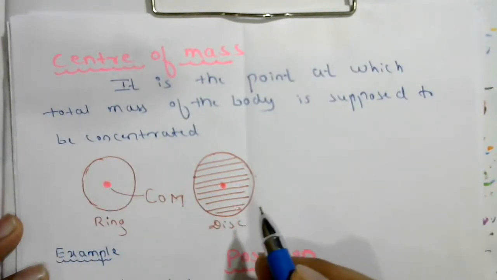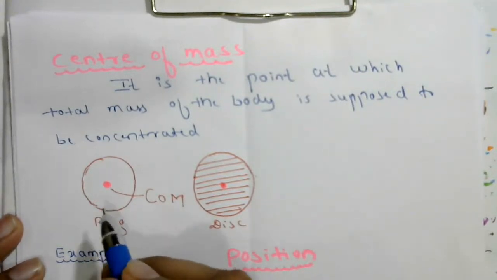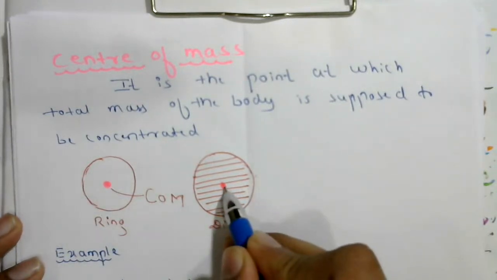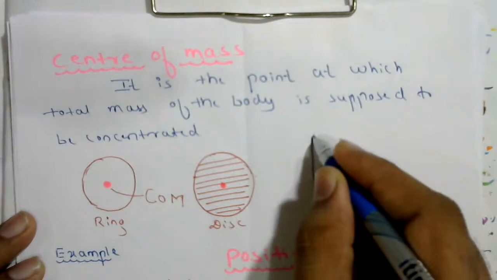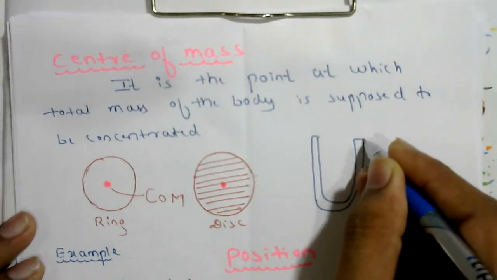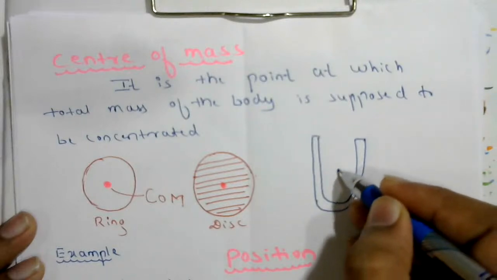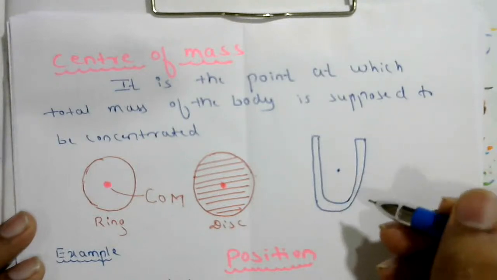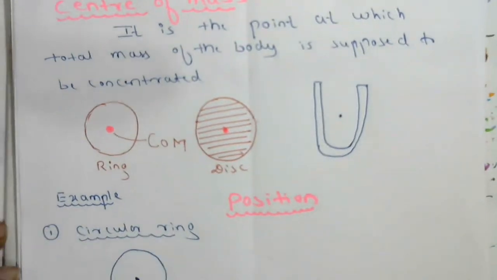What is the meaning of that? It means that mass may exist or may not exist at the center of mass. In this case, at this point, the center of mass, mass is not existing. At this point, mass is existing. One more example, if you take a horseshoe, where does the center of mass lie? Center of mass lies at this point somewhere, so mass is not existing there. So it may lie inside the body or outside the body. So it is the center of mass. We'll discuss some examples here.